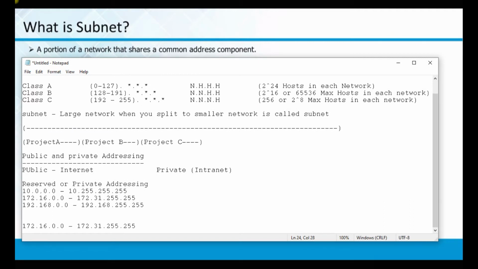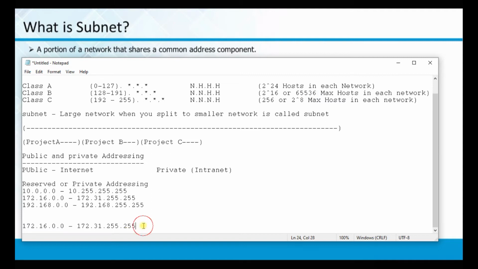When you see this range, 0.0 to 255.255 means that in class B you can have 65,536 maximum hosts in each network. When you say 16 to 31, you can have a maximum of 16 networks, with each network having 65,536 or 2 power 16 hosts.